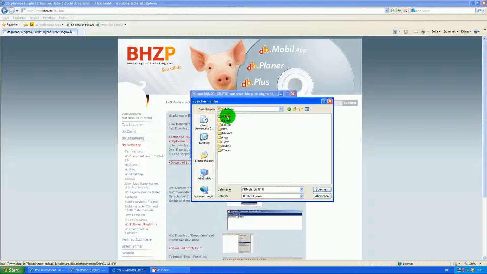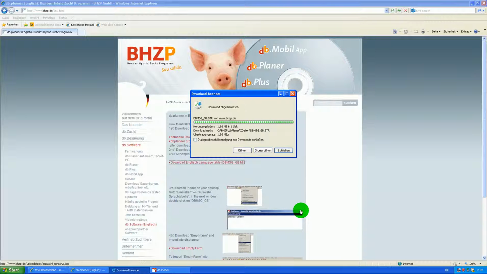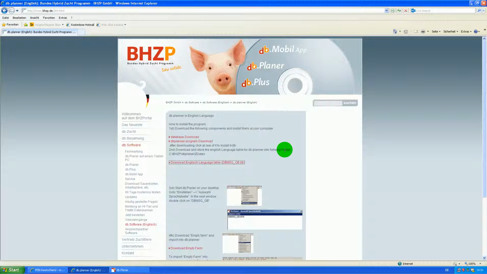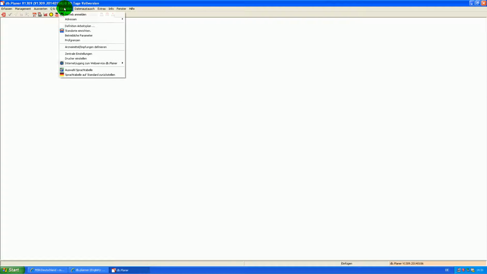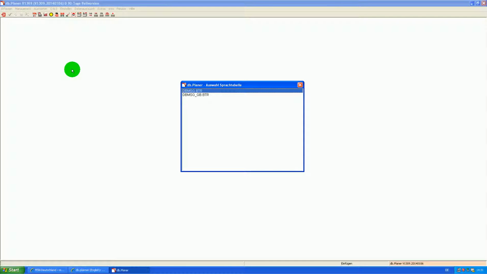And then in db.planner, Daten, speichern, store it, close. Now you open db.planner, einstellen, choose language table, double click on dbmsg underscore gb.